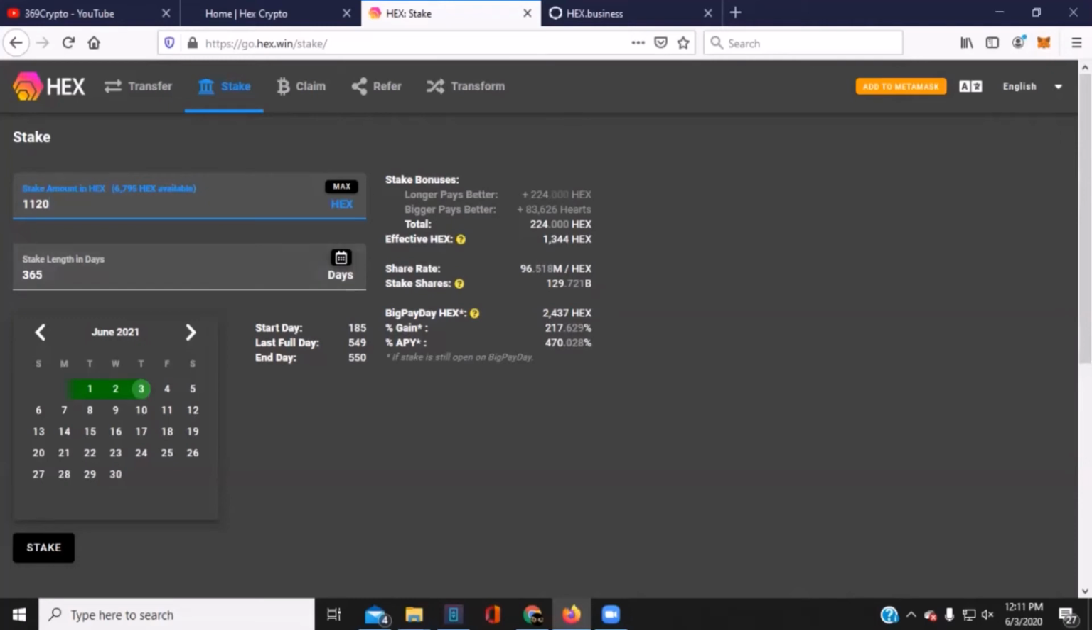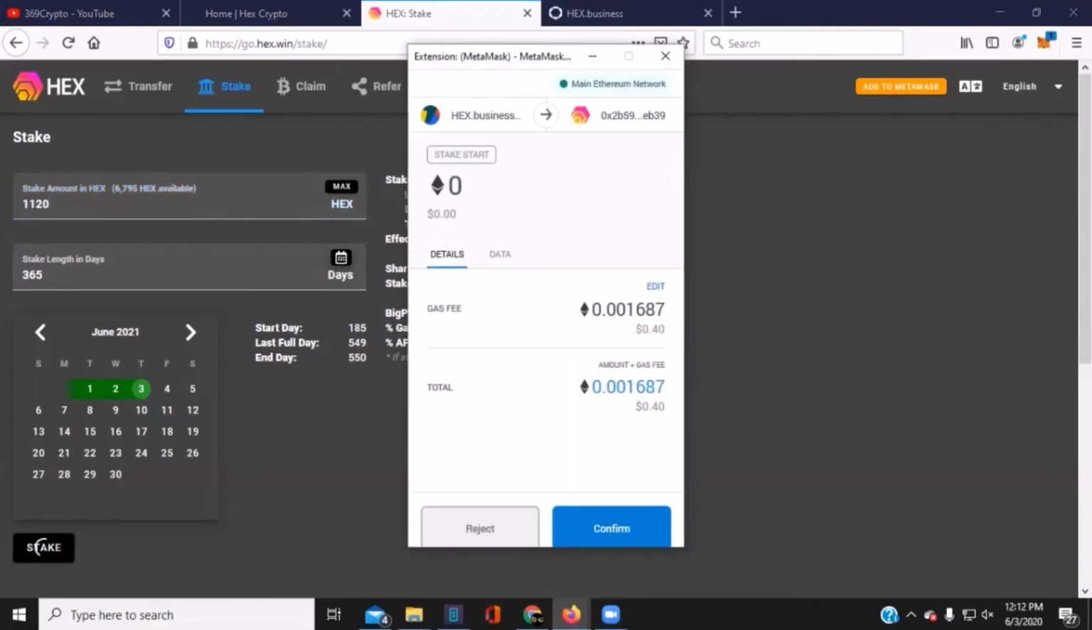Okay, let's go over real quick. 1,120, our total first stake plus the interest, so we're compounding this. We're going longer. Longer pays better, right? 224 extra HEX for going long. 365 days takes us to June 2021, and we're going to hit the stake function. Prompts a MetaMask transaction. Go over all this stuff every time. I'm telling myself that you can do whatever you want. It's your money, but well, it's crypto. Do what you want. But I like to look at it. Stake start 0 going out.